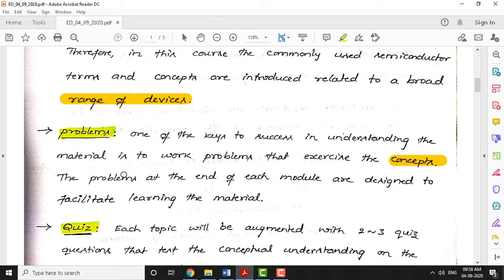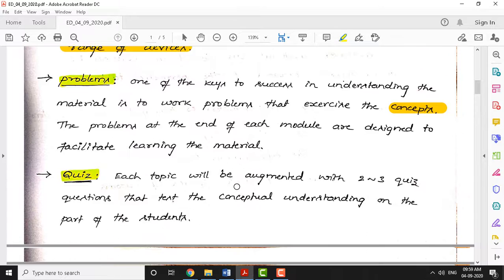Okay. I will be giving you problems as homework at the end of each module, and in between I will be solving a few problems in the class itself. A few exercise problems and a few worked examples will be solved in between the coverage of this module 1. That will facilitate additional learning material and a learning technique for you.